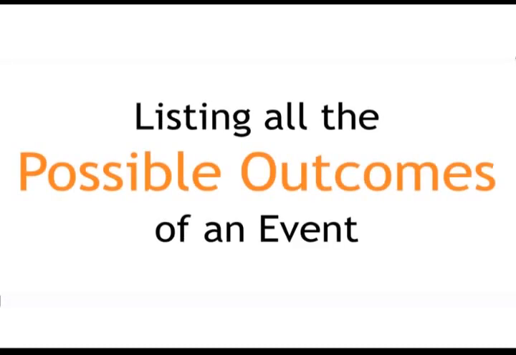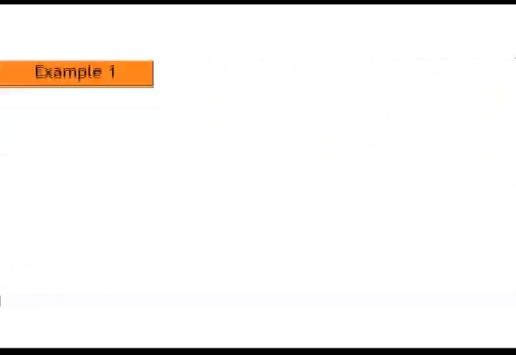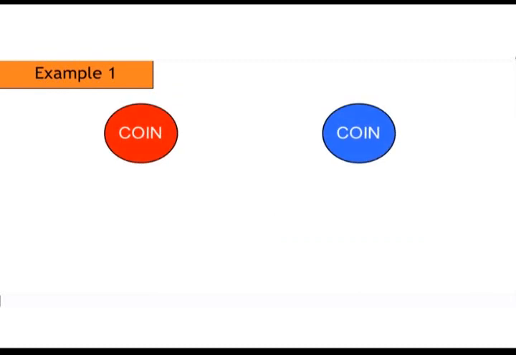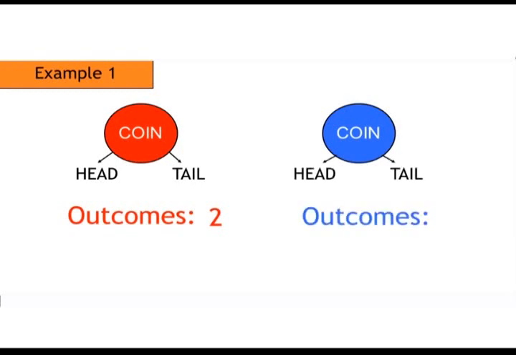Next, the possibility space. Possibility space is the list of all possible outcomes of an event or events. Let's say I toss 2 coins. Each coin has a head and a tail. So in one coin, there are 2 possible outcomes, a head and a tail. And on the other coin, there are also 2 possible outcomes.